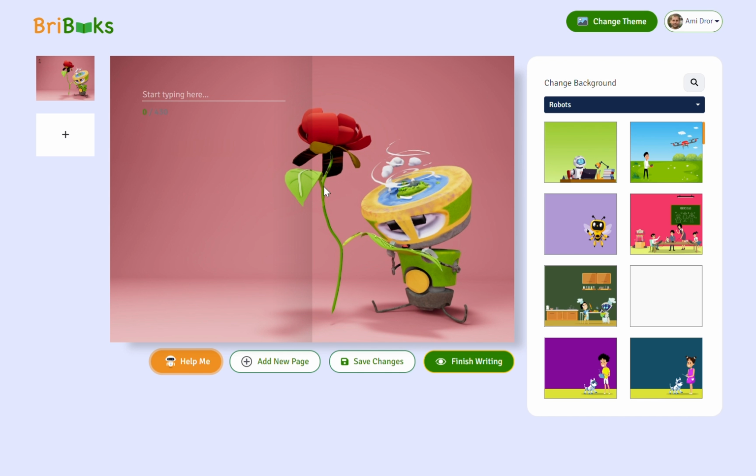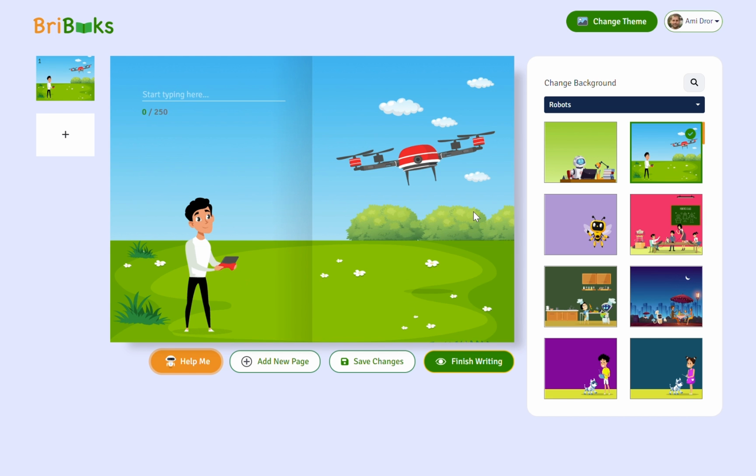As you can see, the system chose this design for me, but I don't have to use it. I can choose anything else. For example, here I see something that I like because it looks like a drone, so I'm going to choose it. The next thing I have to do is start writing.